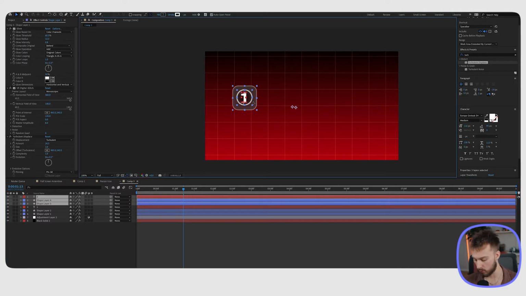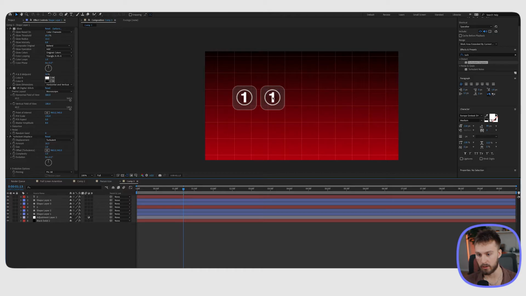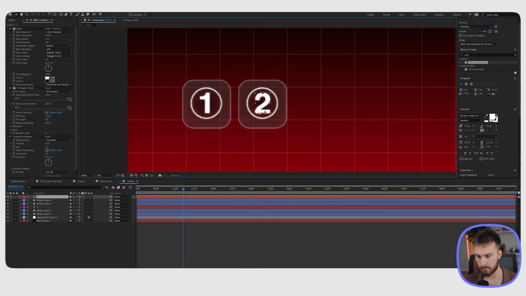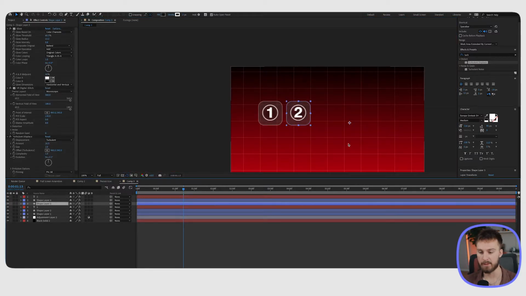And then I'm gonna click and hold, and then also hold down Shift to move this to the right. And what that's gonna do is keep it on the same path. All we need to do is change this number to 2. And then we wanna make sure this is in the middle as well. And then we're gonna repeat those exact same steps for the next 6.